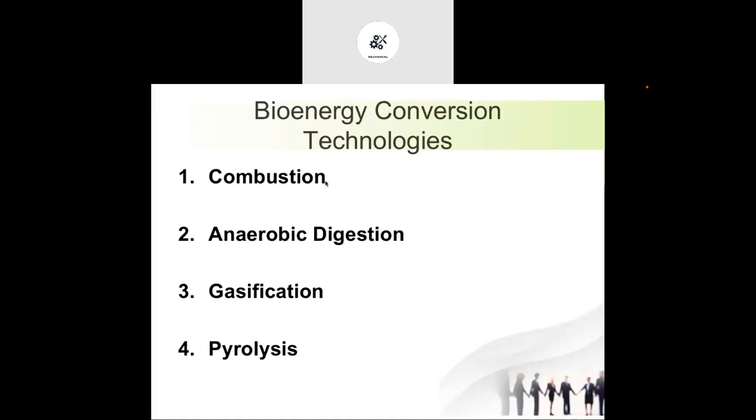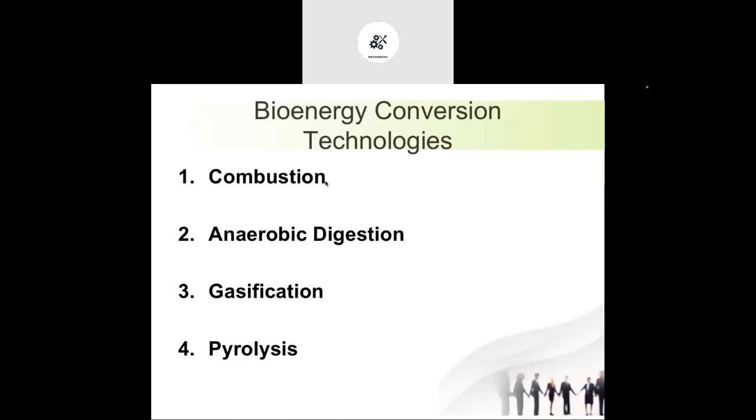The other three types are very simple. Combustion means we directly burn the biomass and produce heat energy. The example is wood, right? We can use wood, different straws, or whatever agriculture waste, we just burn it and we get the energy.